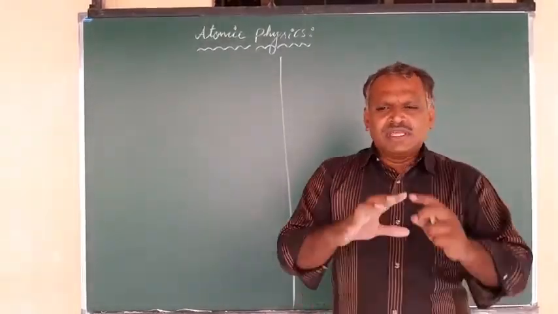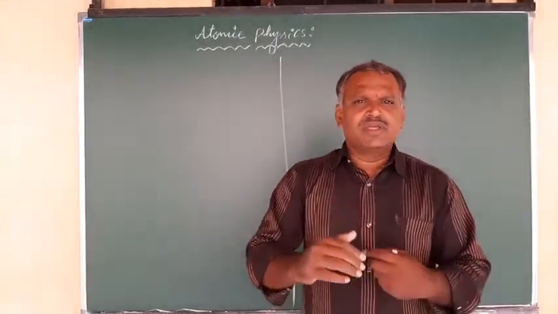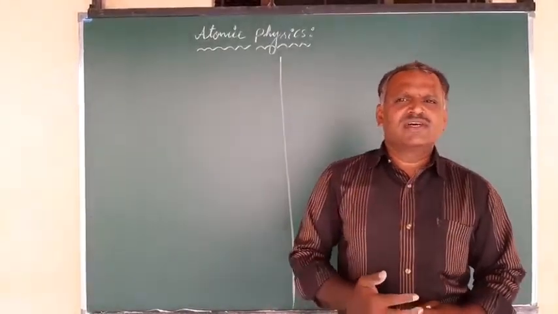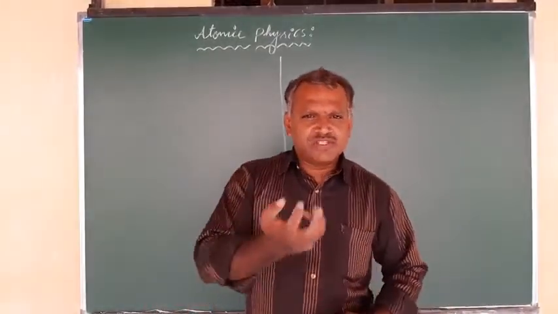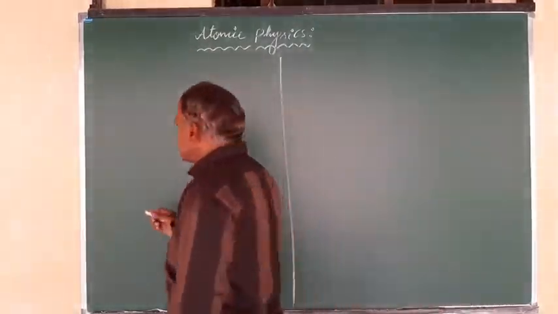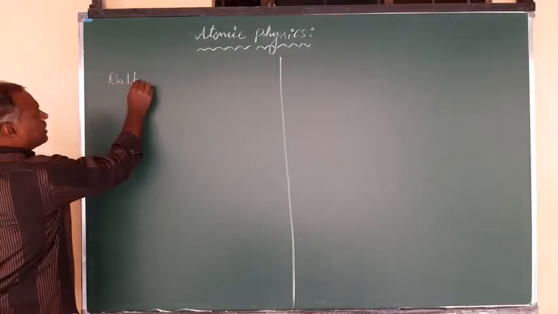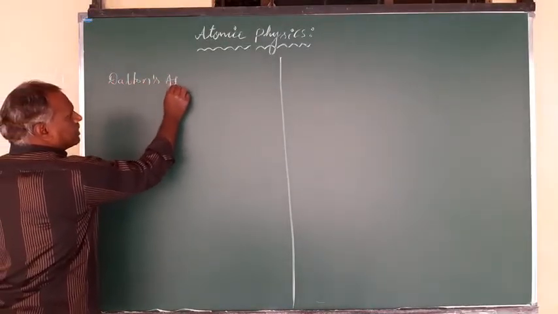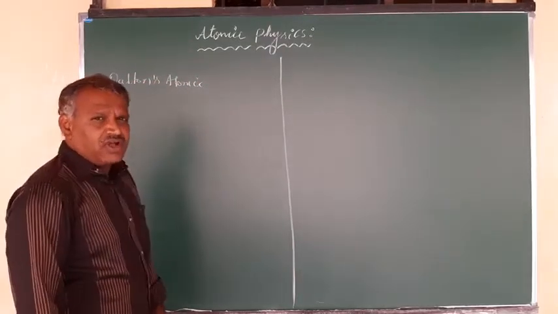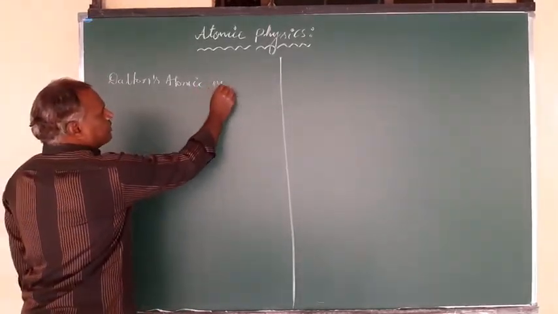It is the smallest building block by which matter can be built up. Any matter can be constructed with the help of this smallest building block, known as an atom, given by Dalton. So the first one is Dalton's atomic model, giving information about the structure of the atom.